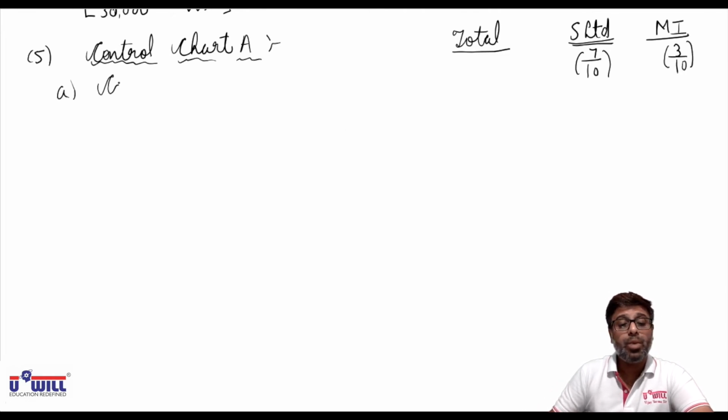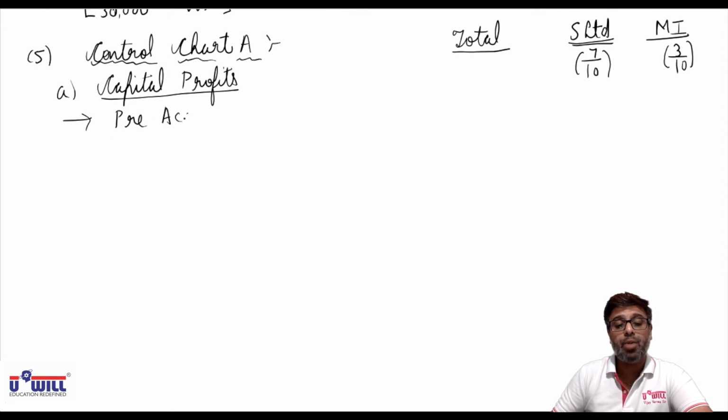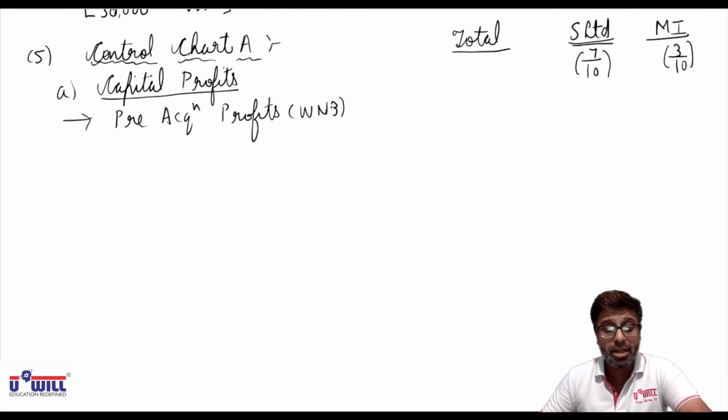A, we take capital profits. Now, what are capital profits? First, we have pre-acquisition profits, which we get from working note 4.